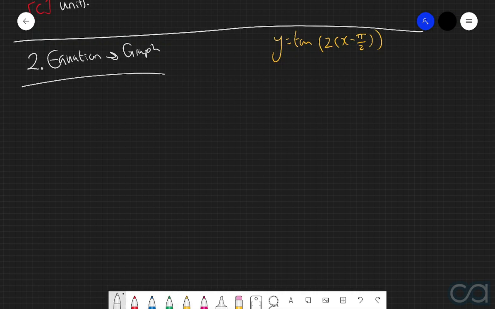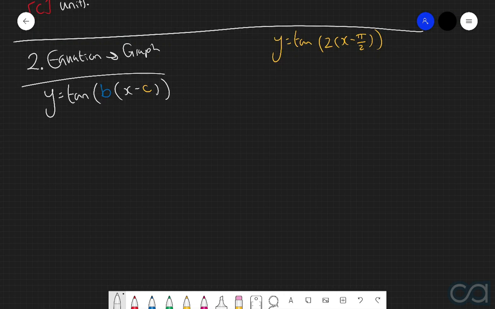Now, the core thing to keep in mind here is that when we're dealing with transformations of tangent functions, we've got two different transformations that we can be working with. And that is this b value and this c value. Now with this question type here, we will again be taking a very similar approach as to what we've done with our sine and cosine transformations, but now we're going to have to be looking at it from a slightly different perspective. Because when we were working with the sine and cosine waves, we had a few different points that we had to transform. We had the x-intercepts, we had the maximum points, and we had the minimum points. When we're talking about tangent functions, we can only really consider two different parts: the x-intercepts and